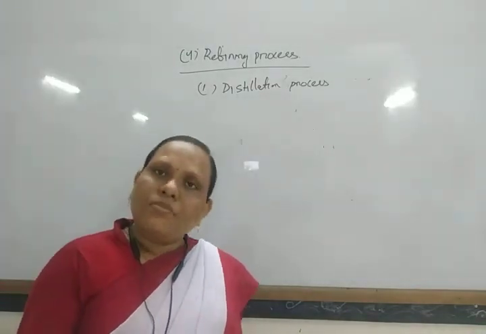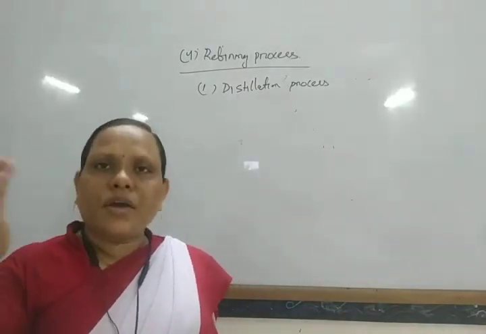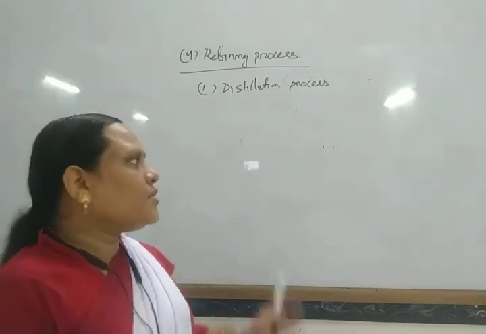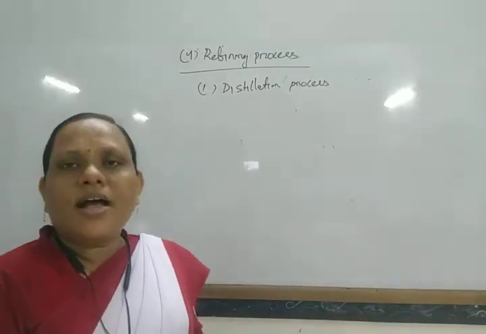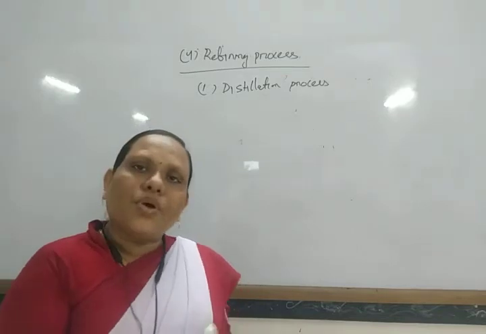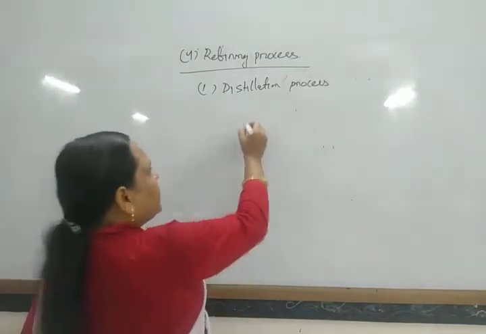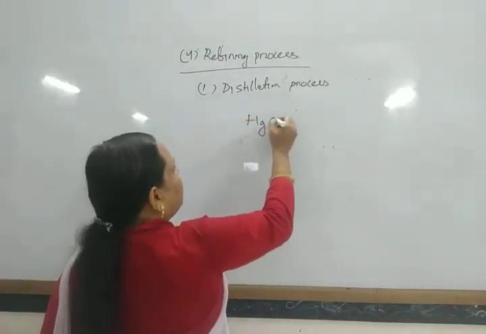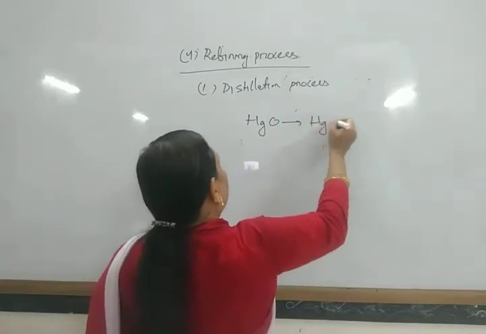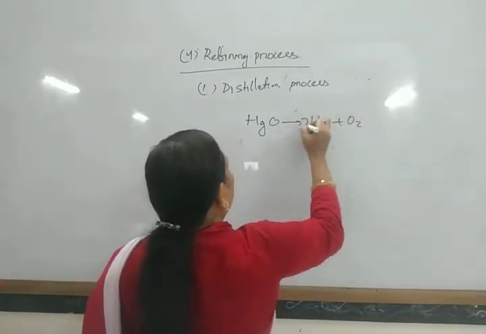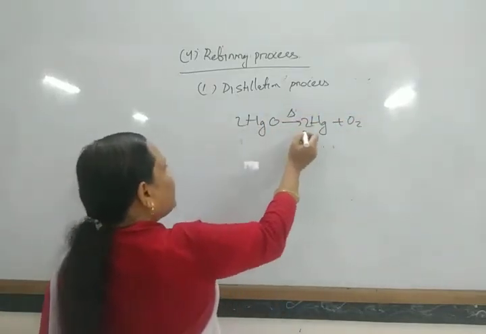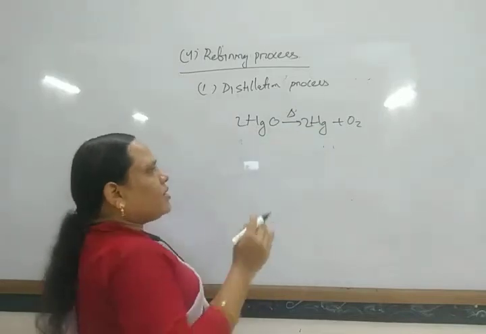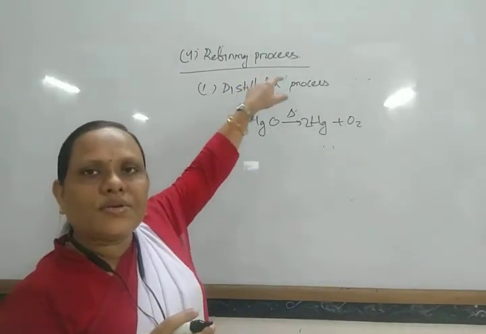For example, mercury is easily converted into gaseous form. When mercury oxide is heated, it gives Hg and O2.